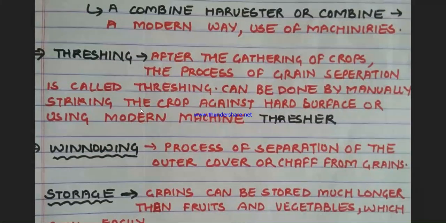After the gathering of the crop, the process of grain separation is called threshing. It can be done by manually striking the crop against a hard surface, in which the laborers are involved. They beat the crop on the hard surface and make the grain separate, or it can be done by using a modern machine, that is what we call a thresher.